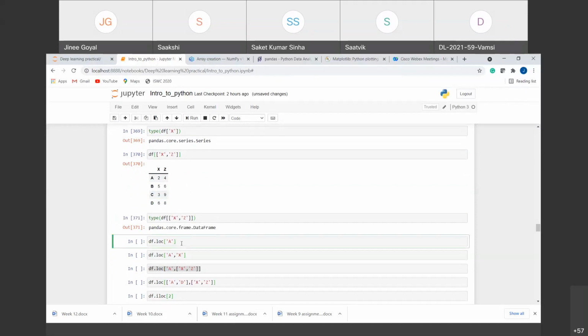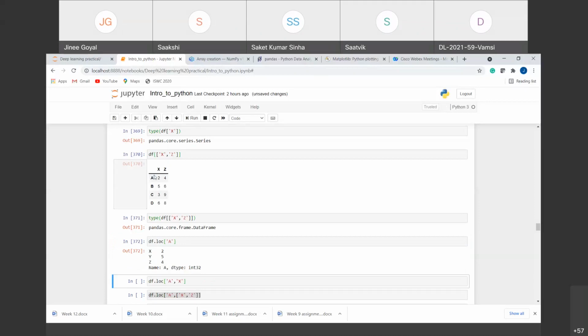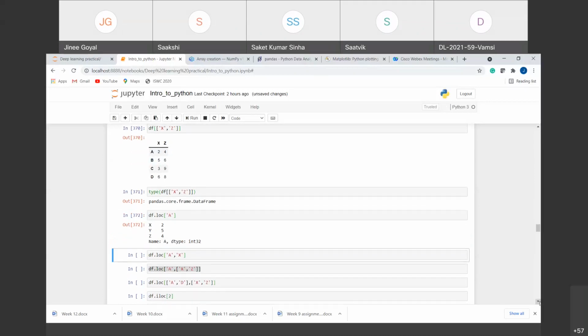Similar to the way we have extracted the columns, we can also extract the rows here. So if we run this, if we give this unique label A, you can see we get the shared values X, Y, and Z. If you check the type of this, you will see that it is also a series, right? As I already told you.